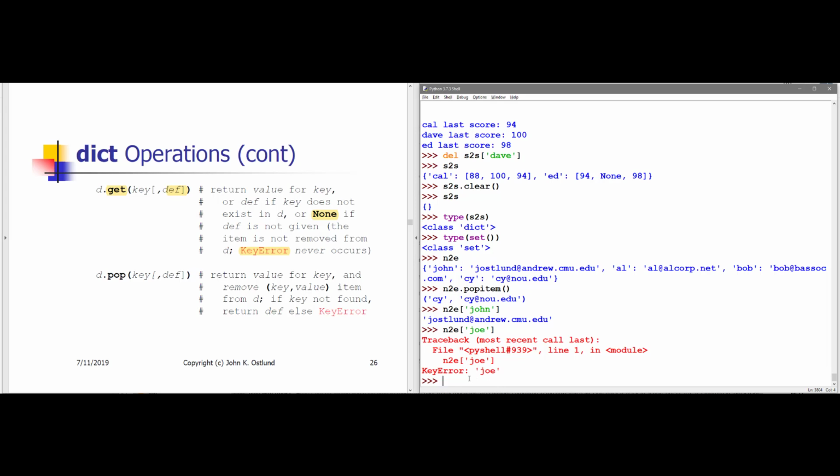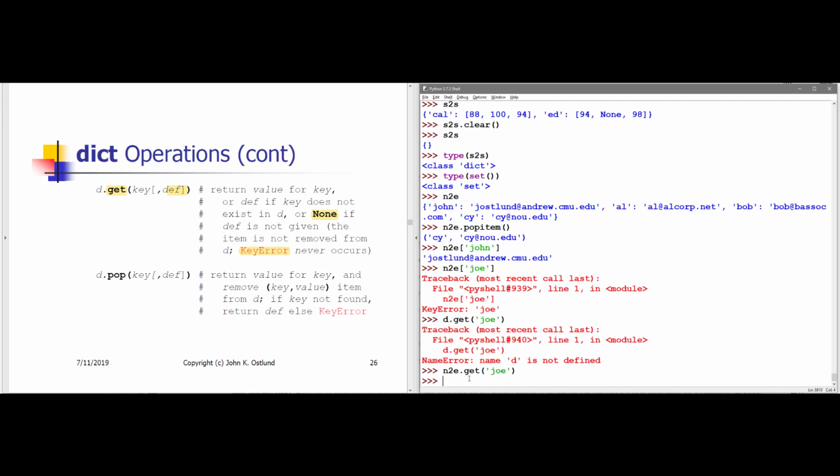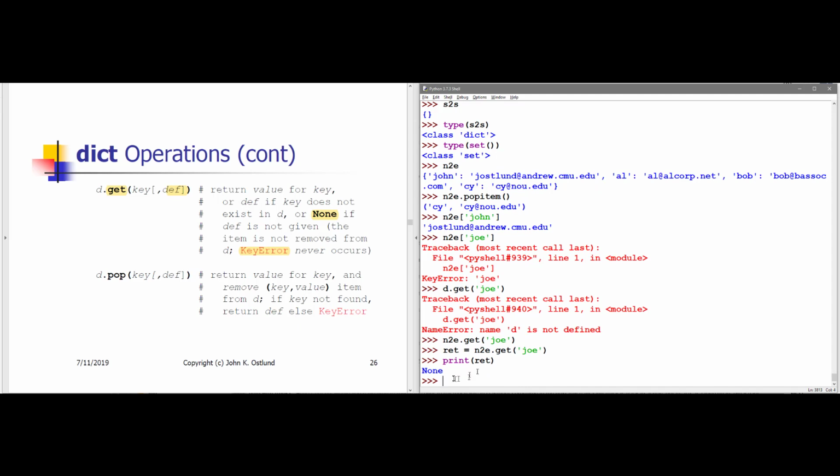All right, so rather than using square brackets to look for Joe, let me say n2e dot get Joe, and I get back None. Well, None doesn't display, so let me show that what I got back was in fact None. As an alternative, I can specify something other than None that I would like to get.